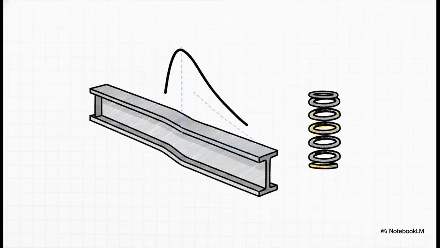Now there's a super fascinating phenomenon here called elastic recovery. Let's say a steel beam yields. It gets loaded way too heavily and permanently deforms, entering that strain hardening phase. If you suddenly remove the load, the beam doesn't just stay exactly where it is. It will actually spring back slightly. It won't go back to zero, of course, but it will travel back down a line that is perfectly parallel to Young's modulus. Even a totally ruined material tries to give you a little bit of its elasticity back.